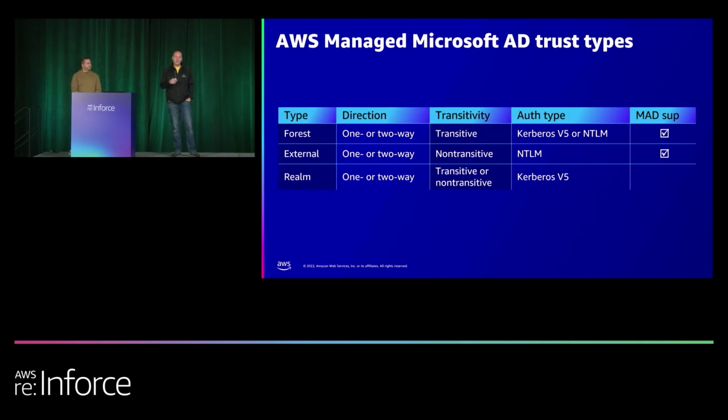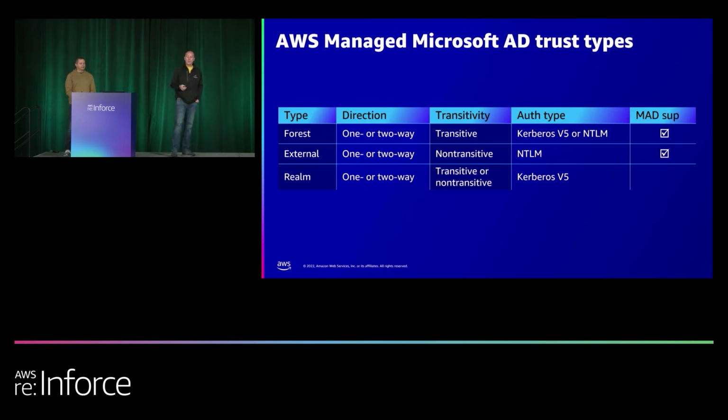And the big difference you're going to see between the two, at least on this slide, is that external/domain trust only supports NTLM, but they can work with Kerberos. There's some caveats with it, and we have a link to a blog post that actually explains some of those caveats. So you can get Kerberos to work with it, but there's the reason it says NTLM, and this is actually pulled from Microsoft's documentation on this.